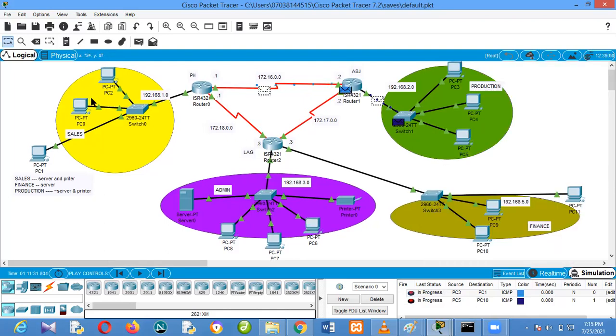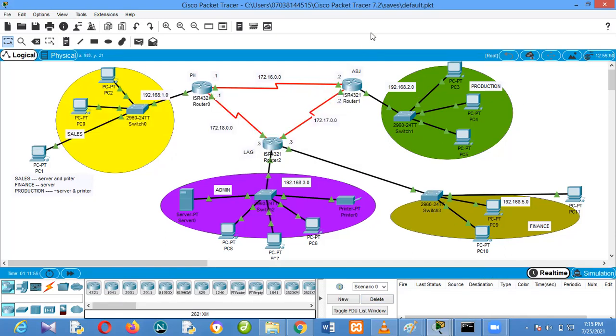So the one that's supposed to go there is going. The one that's supposed to go there, going. So this one went and returned. You see that two of them are successful. But if I try to go where I denied, it will never go. When it gets to the router, it will process, deny it and drop it.